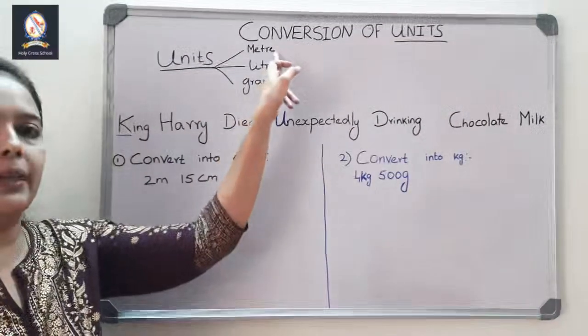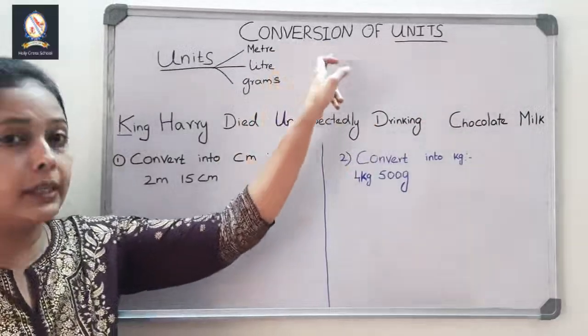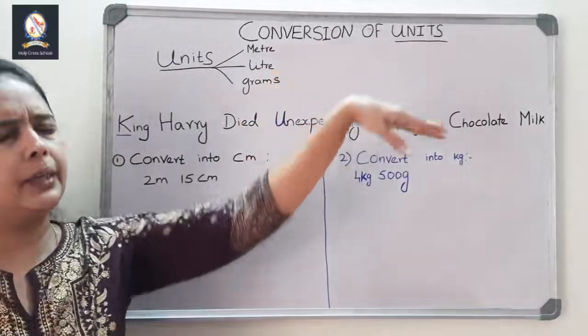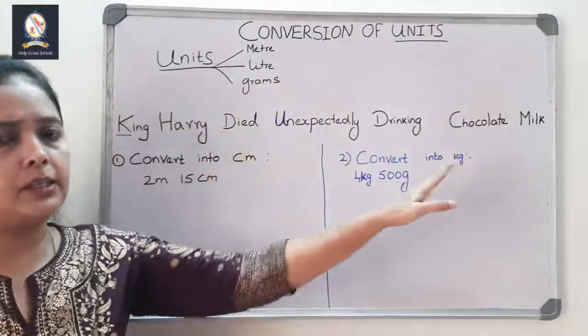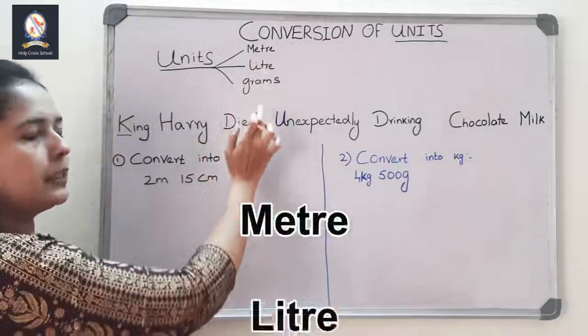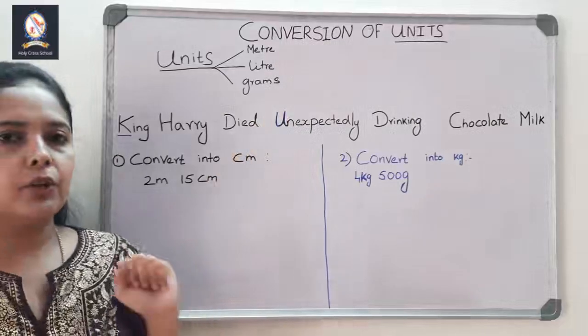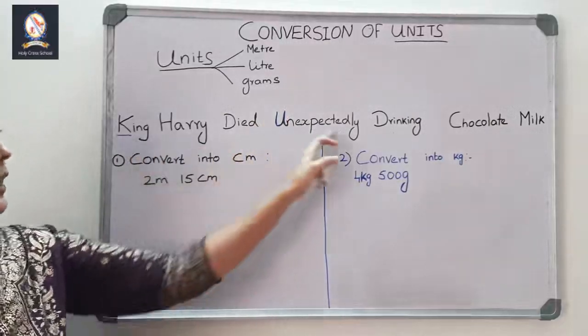From these basic units, they have derived so many units. Meter, kilometer, centimeter, millimeter, decameter, hectometer, like that. They have derived so many units, but these three are the basic units: meter, liter, grams.